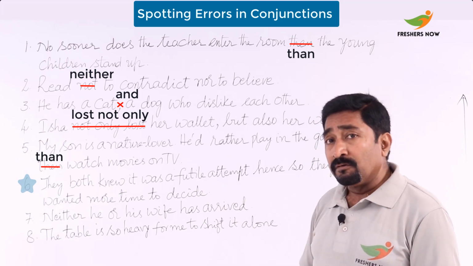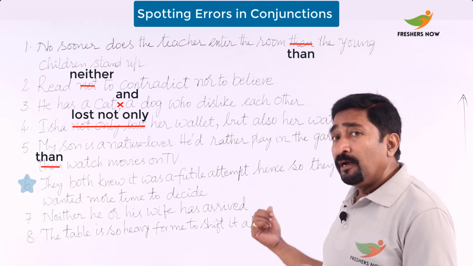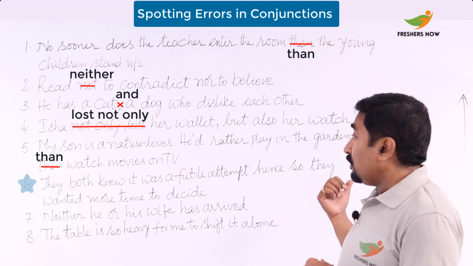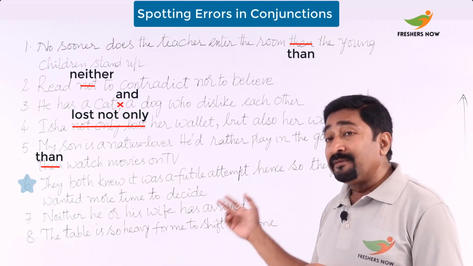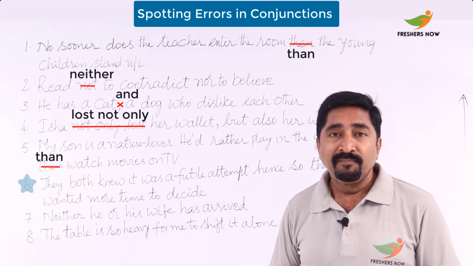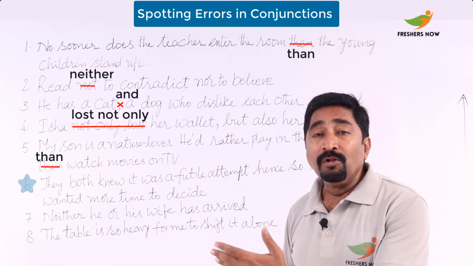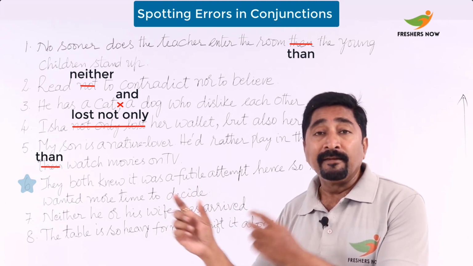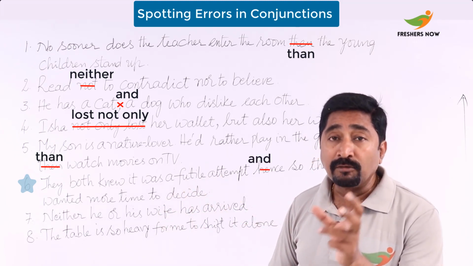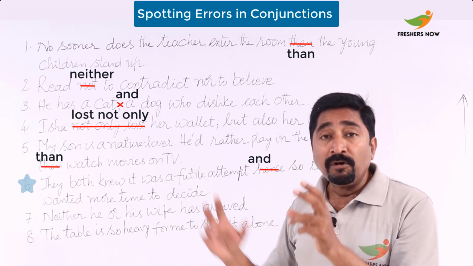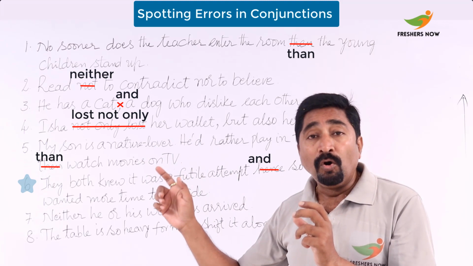They both knew it was a futile attempt, hence so they wanted more time to decide. Now it's very clear that both should go all the time with and: both and, not only but also, rather than, neither nor, either or.